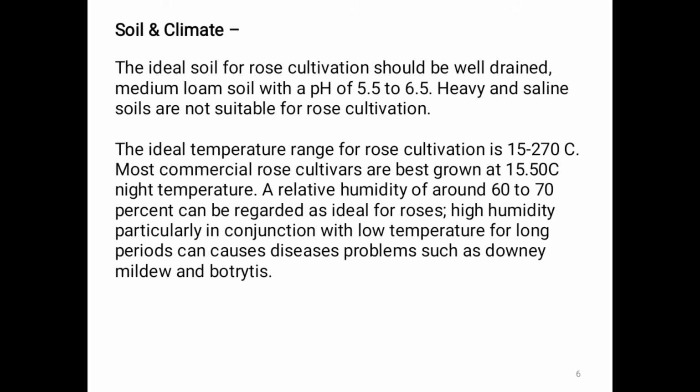High humidity at the time of rose development causes disease problems such as downy mildew and botrytis. The ideal temperature range is 15 to 27 degrees Celsius, and most commercial rose cultivars are best grown at 15 degrees Celsius night temperature. That's about the climatic requirement for rose.